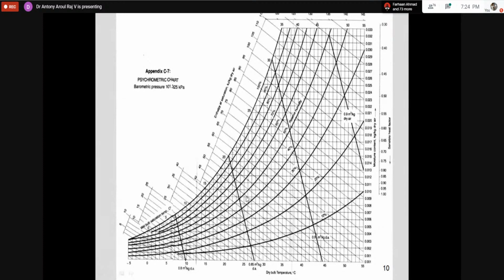So where is my condition? My condition is somewhere here, and I have to bring it to here. That is called cooling and dehumidification. From a cold and dry place, I have to take it to this place, so I have to do heating and humidification: add moisture and add heat. Here I have to remove the moisture and remove the heat. That we have to know.